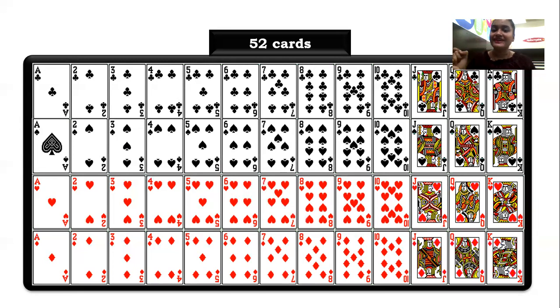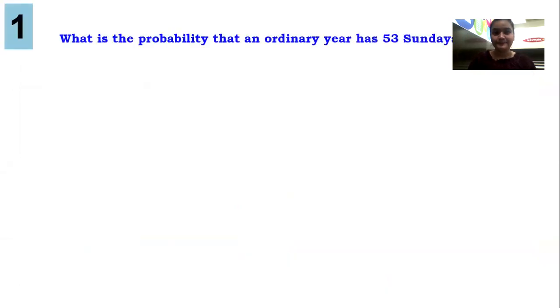So total face cards are 12. You have 1 ace in each of the 4 types, so total aces will be 4. You have number cards. Count: 1, 2, 3, 4, 5, 6, 7, 8, 9. 9 number cards, and how many types? 4. So total number cards will be 9 4s, that is 36. Okay guys, let's do a sum. Playing cards are done.